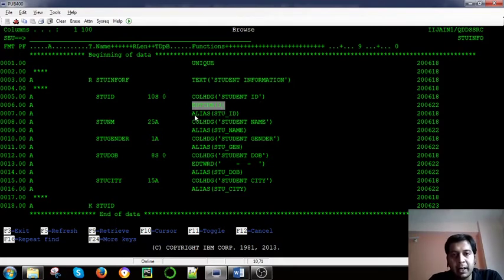Alias is something like that. It is used when you write an SQL query. Instead of using the field name STUID, you can use this name, STU underscore ID.